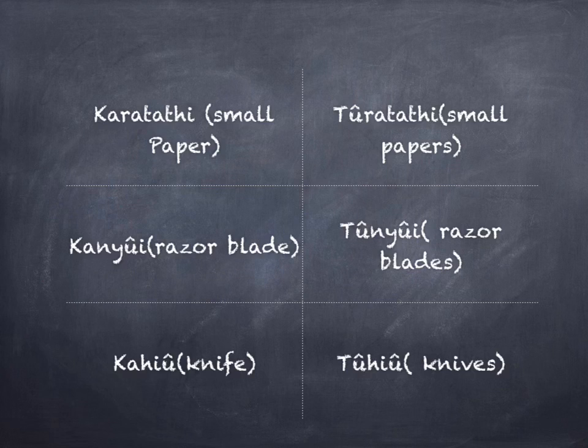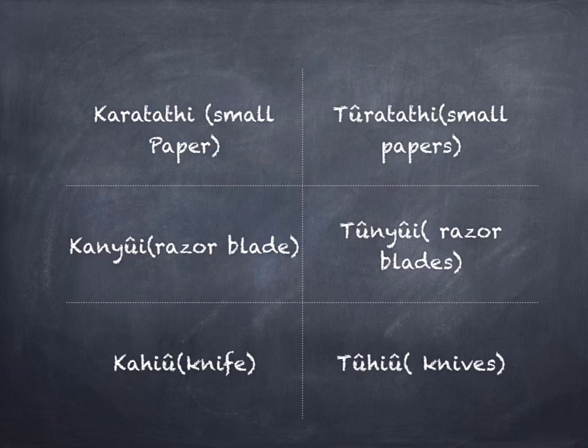So karatathi is singular and turatathi is plural. Kanyoi is a razor blade, while many of these type then are known as tonyoi. Kanyoi for singular, tonyoi for plural.